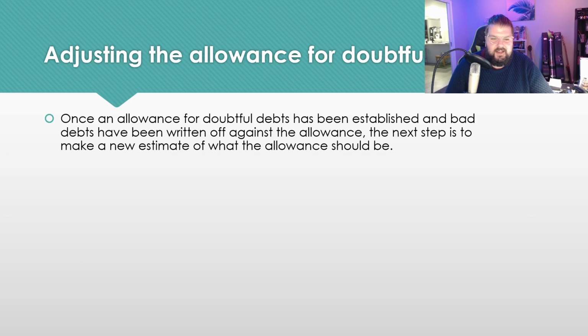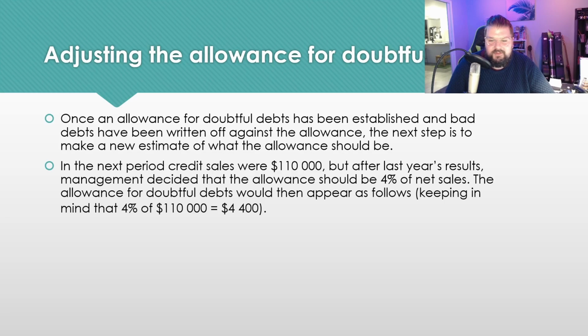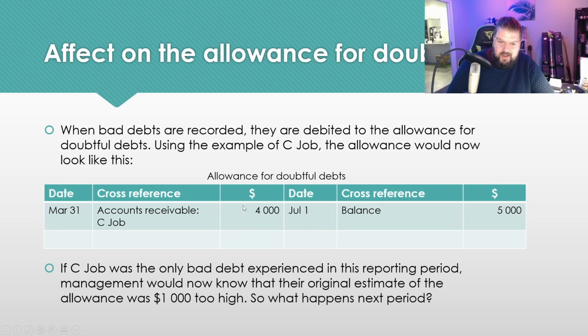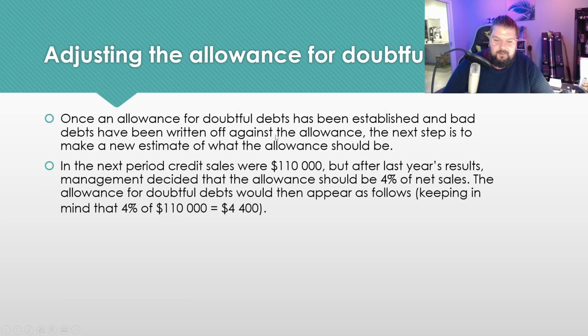So let's say that instead we're going to build the allowance back up with a new estimate of 4%. Here we have net credit sales of 110,000, and we're putting aside 4%. Funnily enough, we are going to keep the balance from the 1,000 that it was here. We initially had 5,000. The balance has gone down to 1,000 because we've used it up, and we've decided we need to bring it back up to 4,400, because that's 4% of our credit sales for the next period.